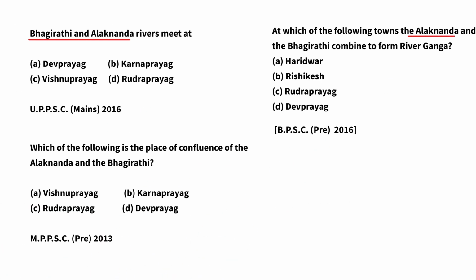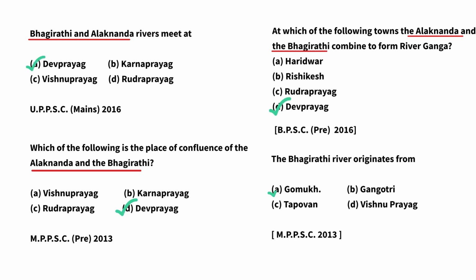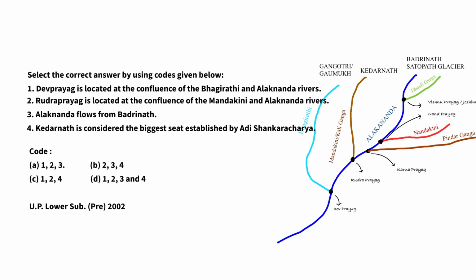Now these are similar questions asked again on Bhagirathi river, asked in different PSC exams. Confluence of Bhagirathi and Alakananda is Devprayag. So answer will be Devprayag. And the fourth question is about the origin of Bhagirathi river, and the answer will be A, Gomukh.